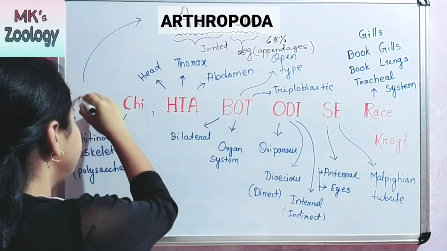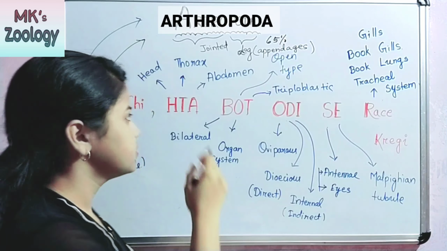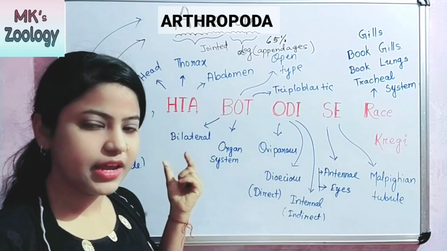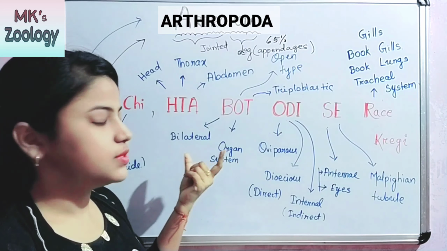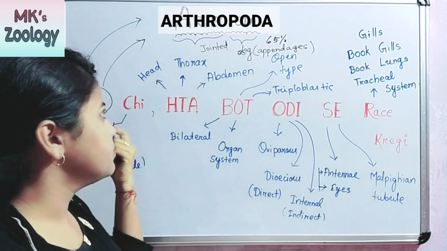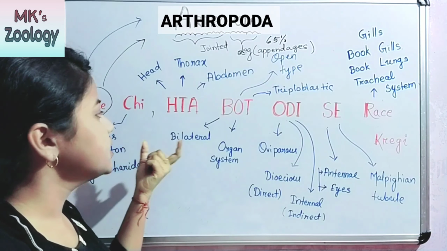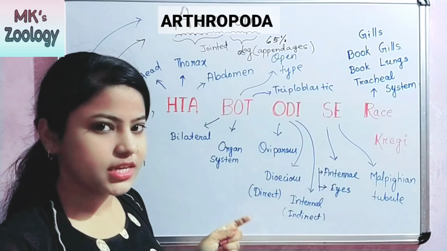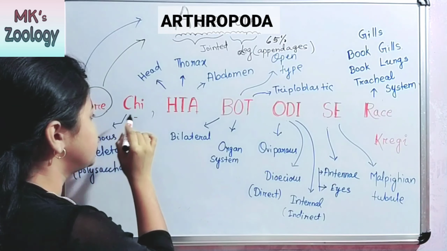Here "are" belongs to Arthropoda, which will help you to remember this trick. It starts from "are", meaning it belongs to phylum Arthropoda. Are chhi hata boat audi se race karegi. Are means Arthropoda. The next one is chi.